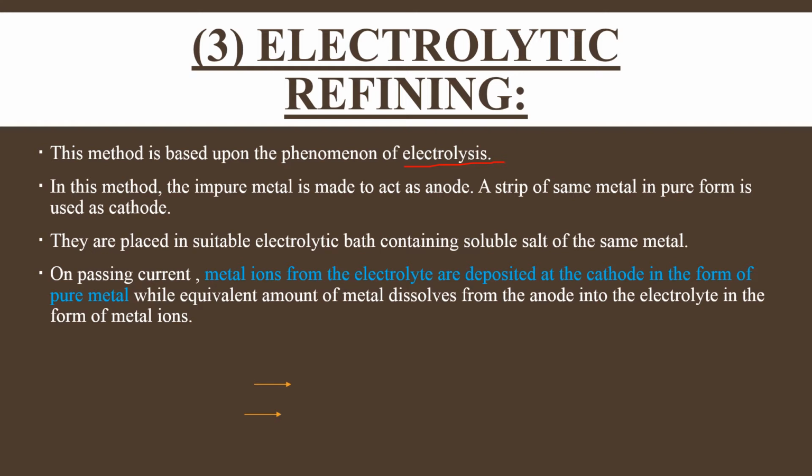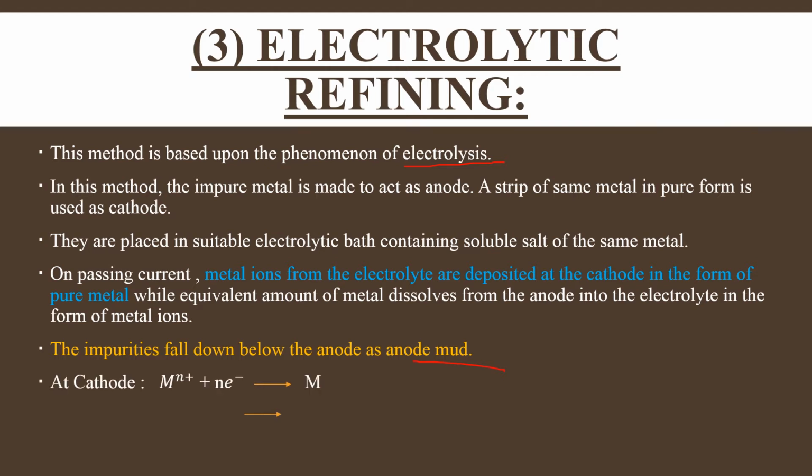So on passing current, metal ions from the electrolyte are deposited at the cathode in the form of pure metal, while the equivalent amount of metal dissolves from the anode into the electrolyte in the form of metal ions. Now the impurities fall down from the anode as the anode mud, because anode contains an impure metal, so impurities will fall down in the form of anode mud. So at cathode the reaction is metal ion will gain electron and will convert into metal, and at anode metal will lose electrons and will get converted into metal ion.